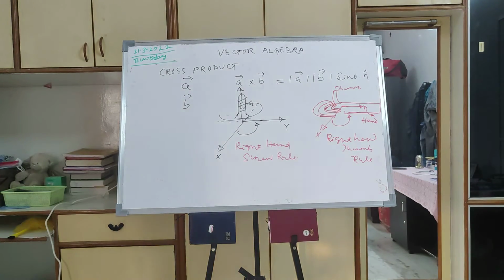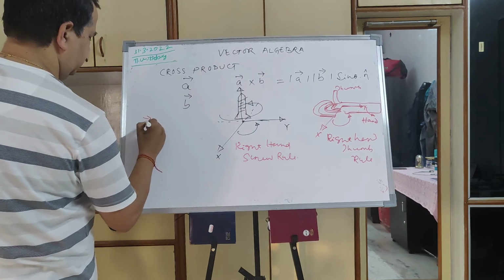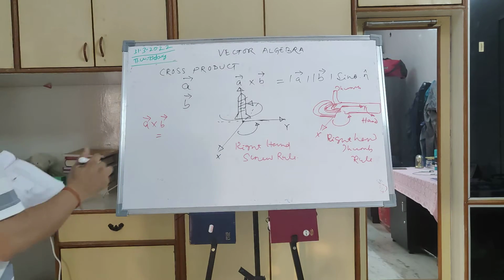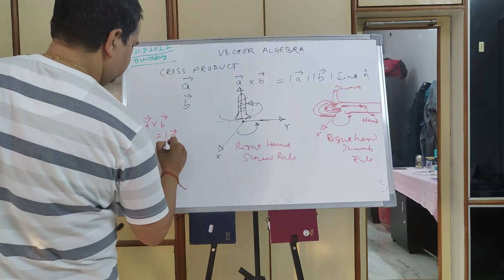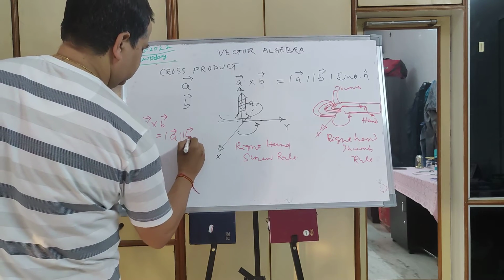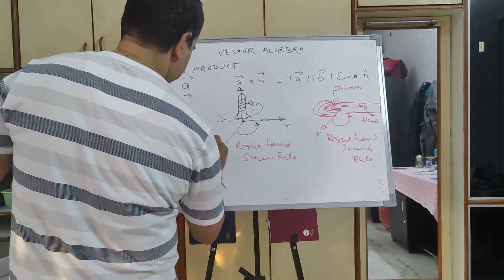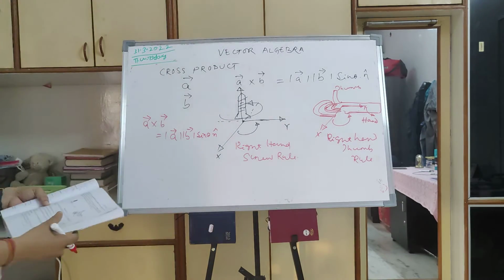The vector product of two vectors A and B is denoted by A cross B, and it is equal to the magnitude of A times the magnitude of B times sin theta times n cap. n cap is nothing but the unit vector.